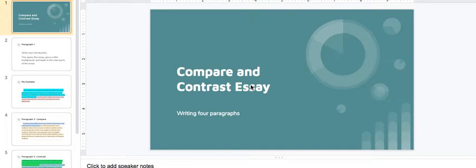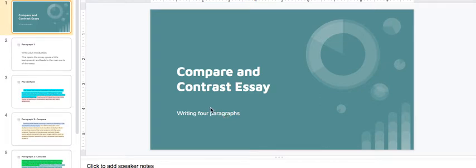So I'm going to give you an example. I'm going to write that essay too, but I'm going to do it from my point of view, the teacher's point of view, instead of the student's point of view. Okay, so our compare and contrast essay is going to be describing the two types of school, mobile learning and classroom learning, and we're going to use 4 paragraphs to describe that.